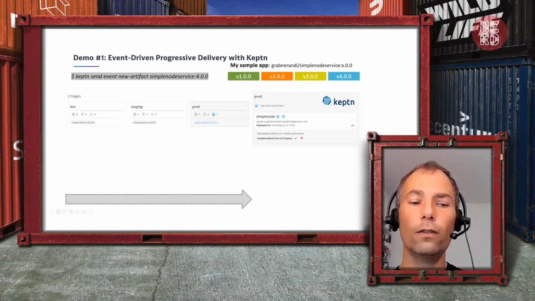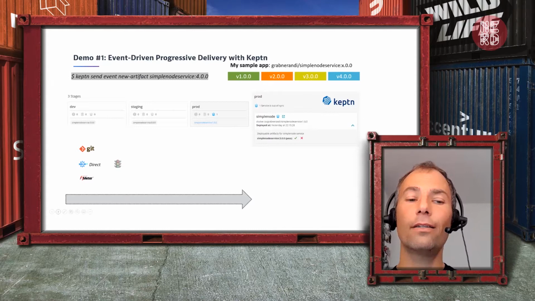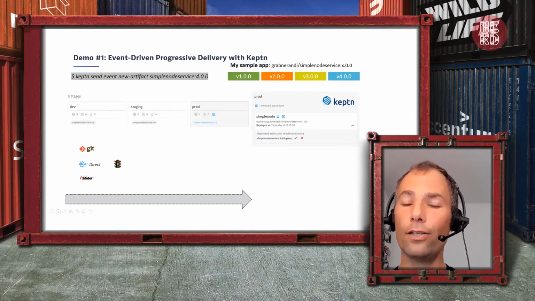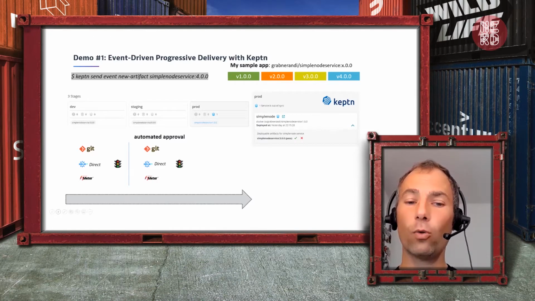And what Keptn then does for me is it uses Git to store my configuration change. It updates my Helm chart. I'm using Helm for deployment. It then does a direct deployment. It then executes some tests, then enforces a quality gate by looking at test results and additional monitoring data if you want to. Then I've turned on automated approval, which means if this is good, it gets automatically deployed into staging, where the same thing happens at the end as a quality gate.